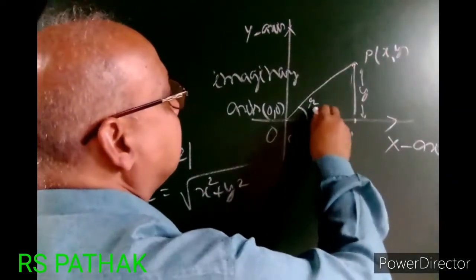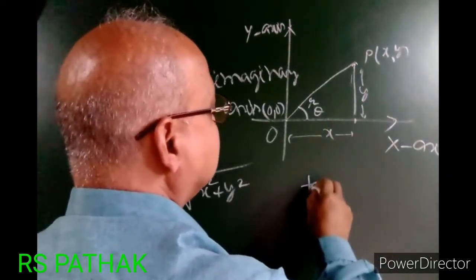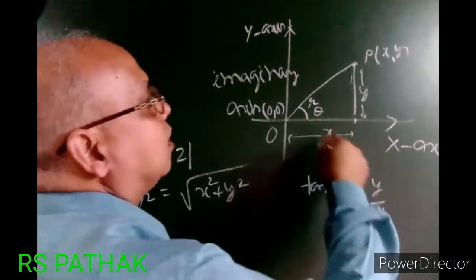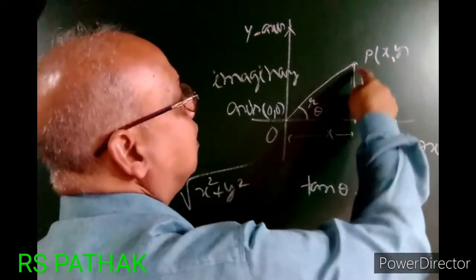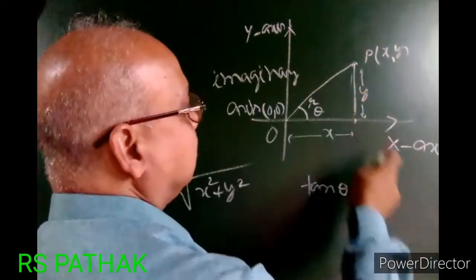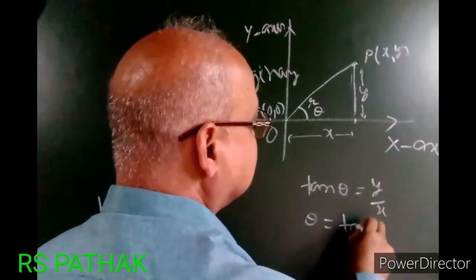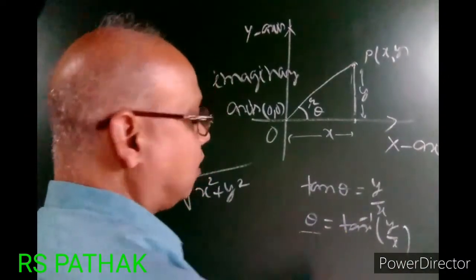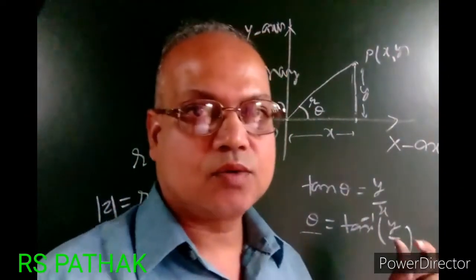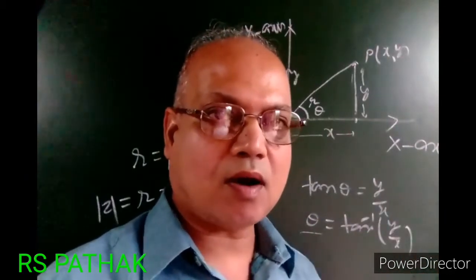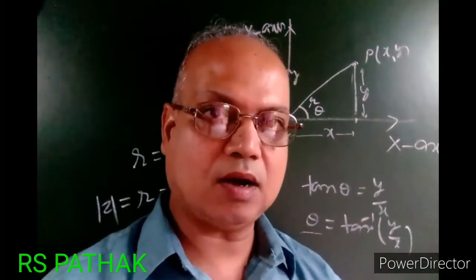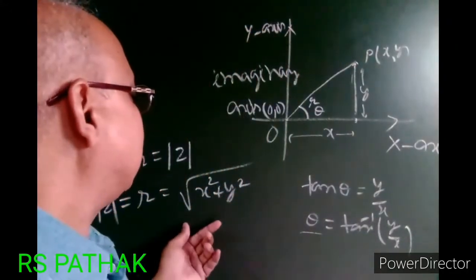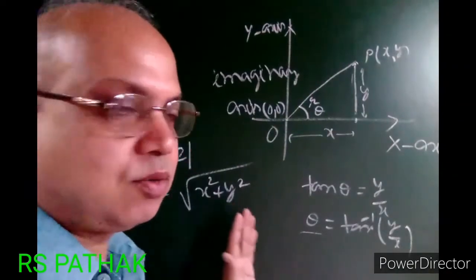If this angle is theta, then tan theta is equal to y upon x, perpendicular upon base. The side opposite to theta is y, the perpendicular, and this is the base. Then theta can be written as tan inverse y upon x. This theta is called the argument of z, and mod z is called the modulus of z. Understood?